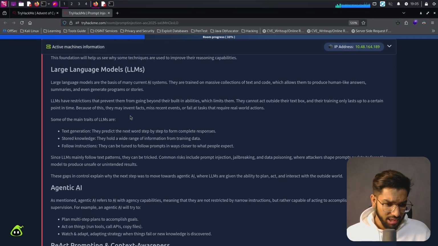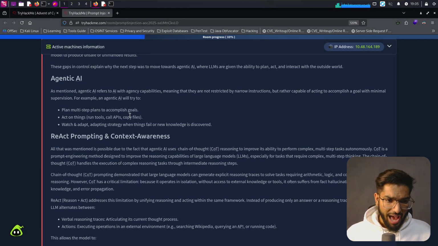Since LLMs mainly follow text patterns, they can be tricked. Common risks include prompt injection, jailbreaking, and data poisoning, where attackers shape prompts or data to force the model to produce unsafe or unintended results. These gaps in control explain why the next step was to move towards agentic AI, where LLMs are given the ability to plan, act, and interact with the outside world.